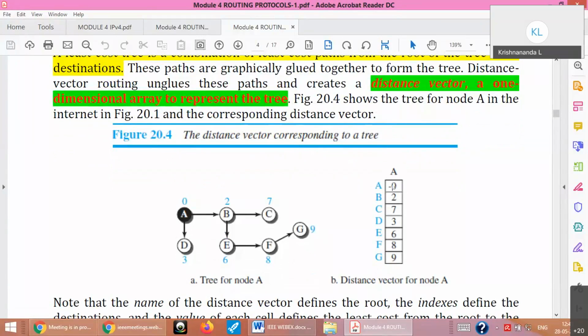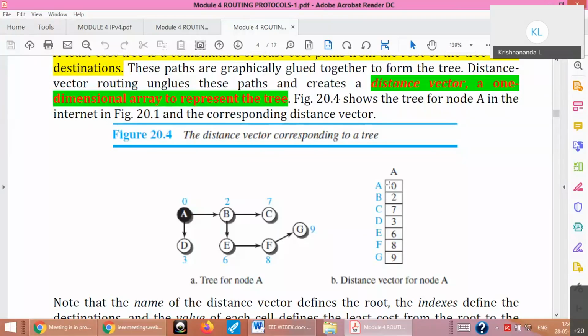A to A is 0 because you are in the same city. You want to go from A to B. Let us say you find the cost as 2 rupees. A to C is, let us say, rupees 7. A to D is, let us say, rupees 3. So all these cells must have non-infinity values.